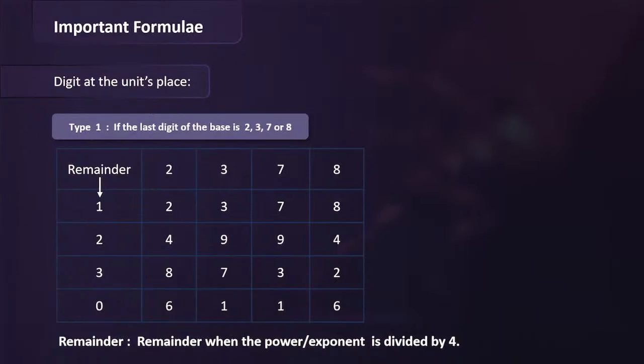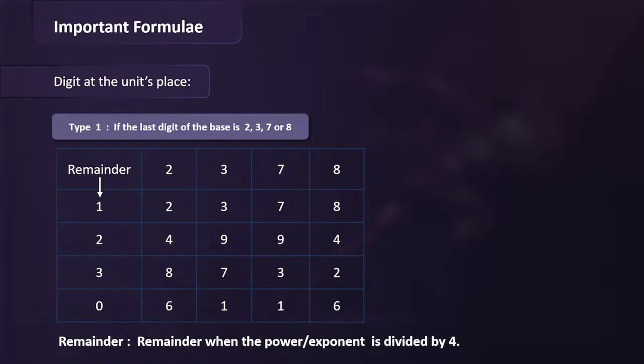Now next is finding the units digit. So one very important thing, obviously you need to revise this concept, but the most important thing I can say about unit digits is that the cyclicity is always 4. Take any number raised to the power of any other number. After every fourth power, the unit digit will definitely repeat. It can repeat before that, but definitely it will repeat after every fourth power.